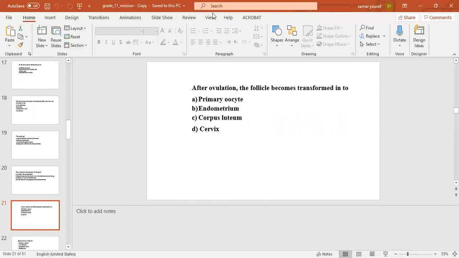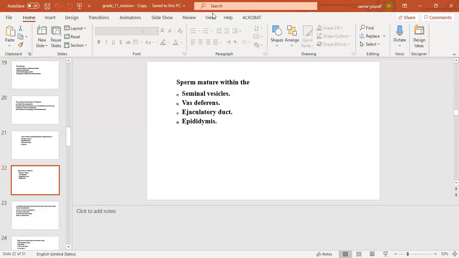The next question, after ovulation, the follicle becomes transformed into a number A, primary oocyte, number B, endometrium, number C, corpus luteum, number D, cervix. The correct answer will be number C, corpus luteum. The next question, sperm mature within the number A, seminal vesicle, number B, vas deferens, number C, ejaculatory duct, number D, epididymis.